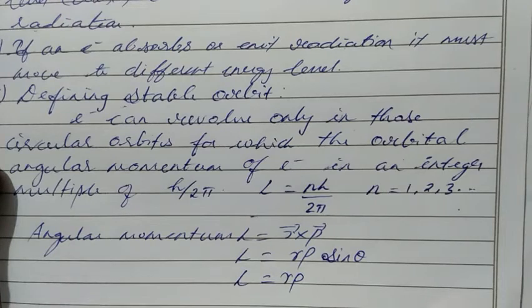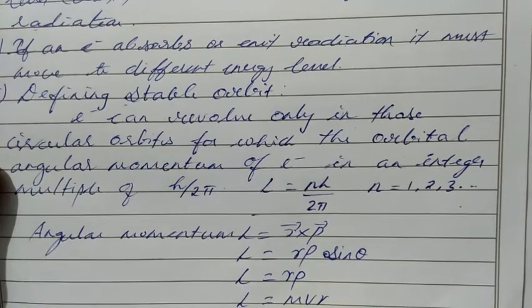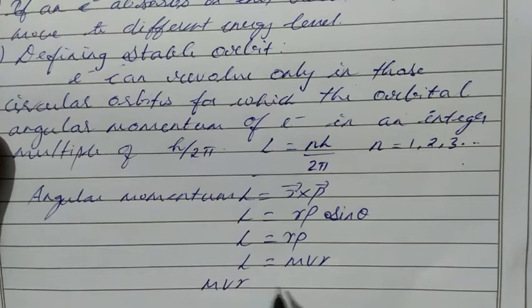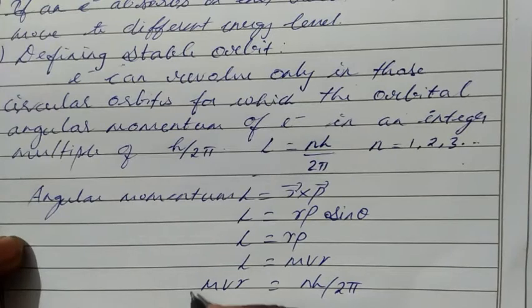Further we know the formula of linear momentum: p equal to m v. So we can write L equal to m v r. Okay, so what is L? Here we know L equal to n h by 2 pi. From this equation we can write m v r equal to n h by 2 pi. So this is the value of angular momentum, L equal to n h by 2 pi. Let's take this as equation 1.